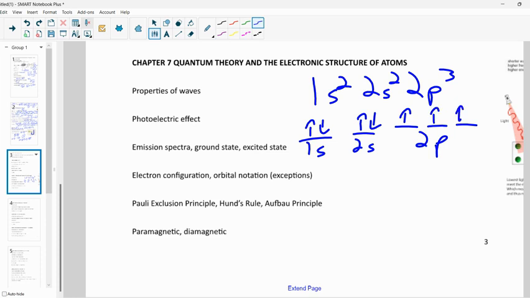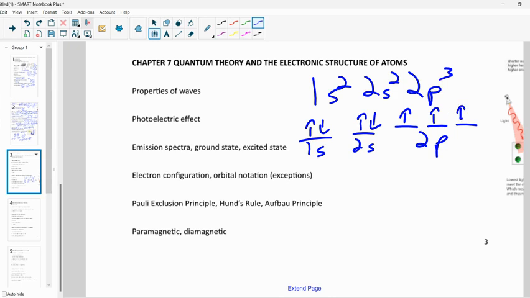A couple little rules. However many orbitals there are, we have lines for those orbitals, even if they're empty, right? If this was 2p, we would still draw out all 3 orbitals. One of them would be empty. Let's stick with the 3 for a second.